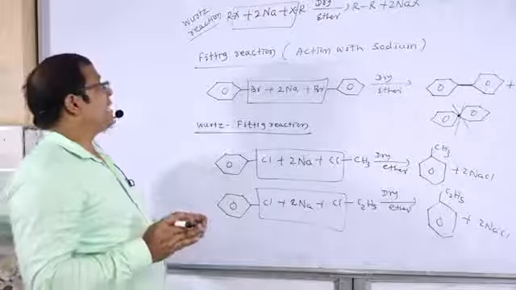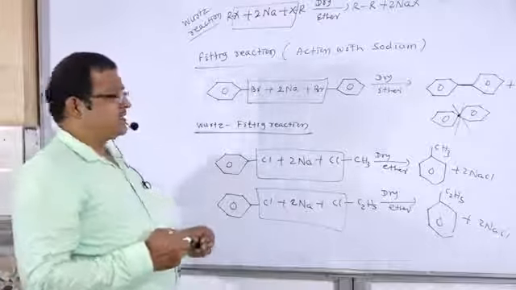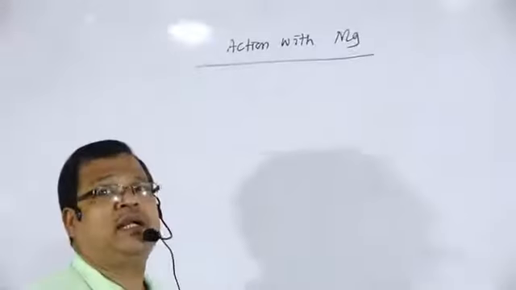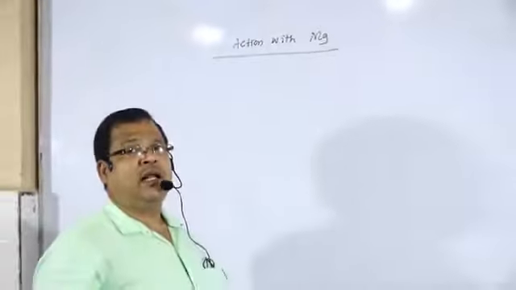Next one, action with magnesium, that is formation of Grignard's reagent, similar to alkyl halide.